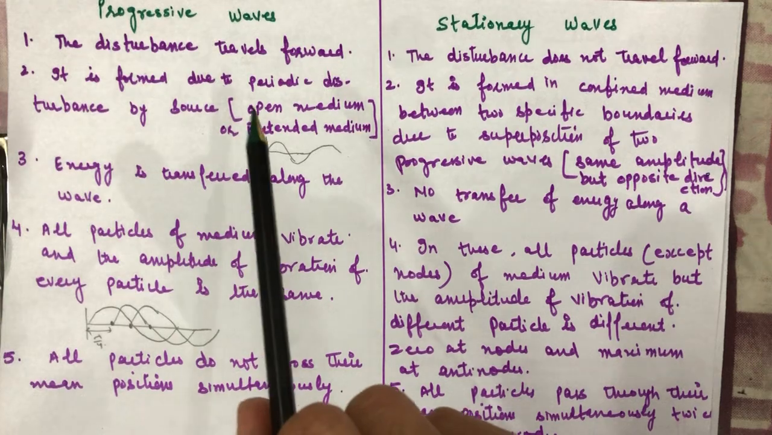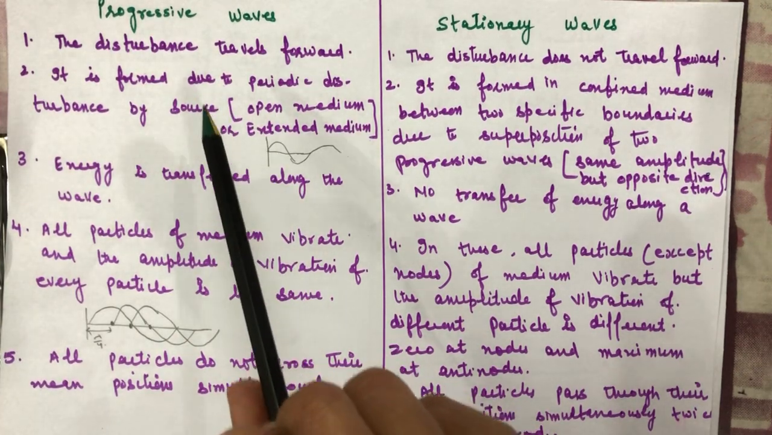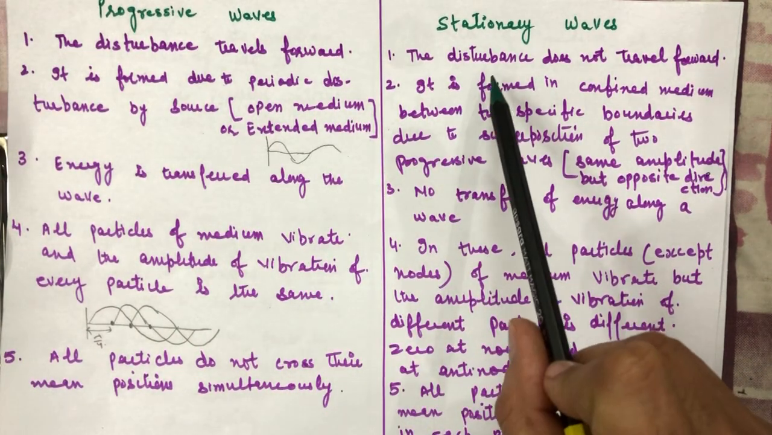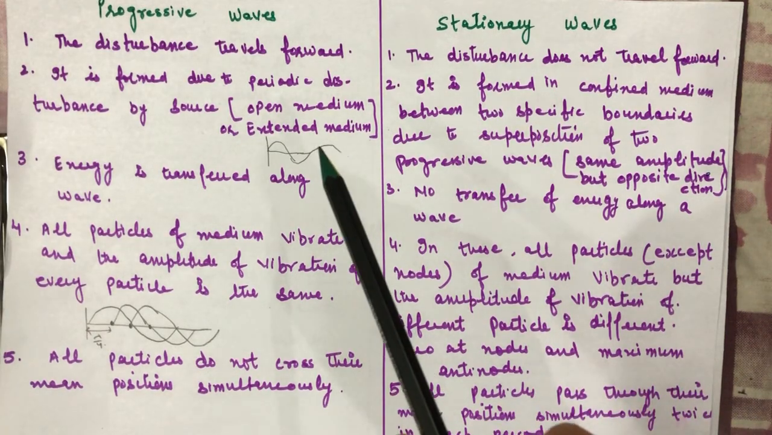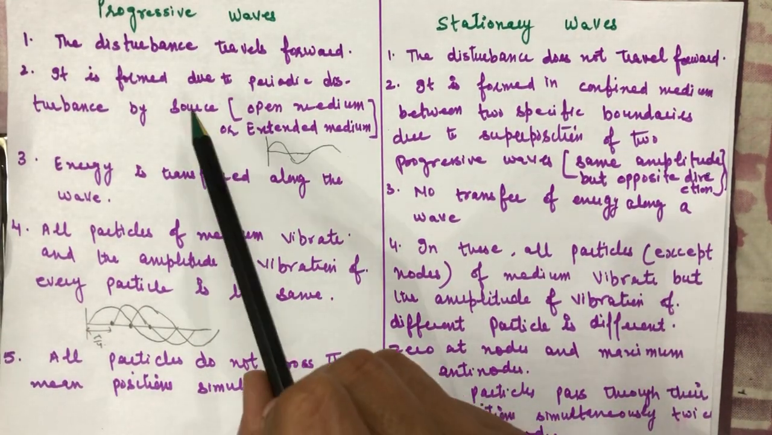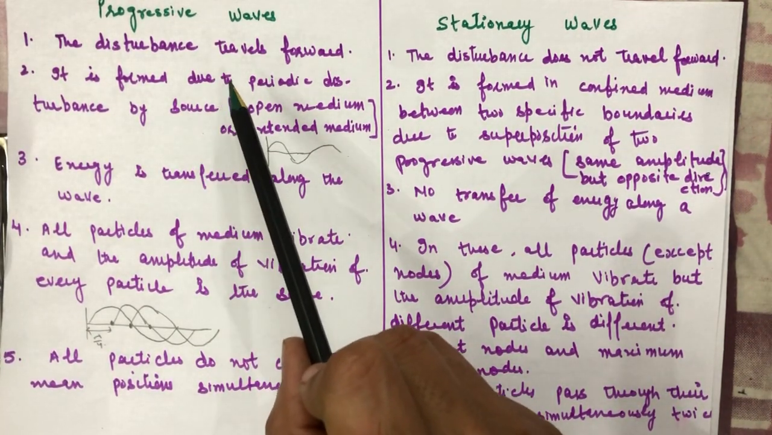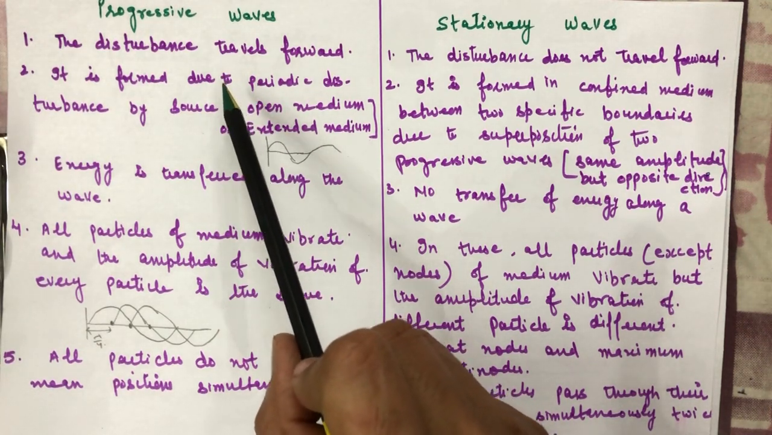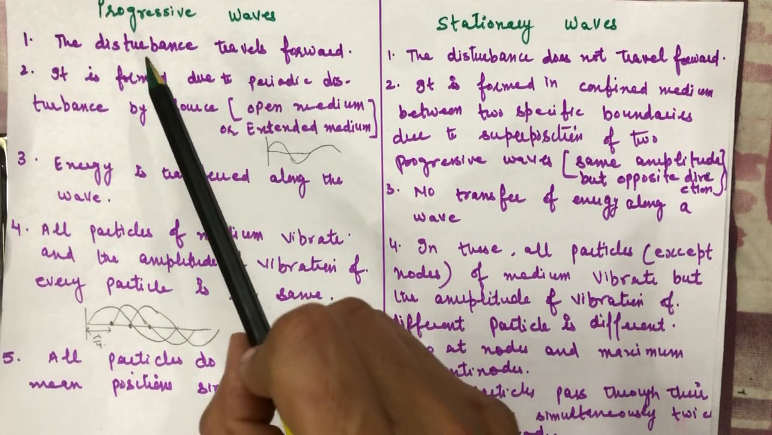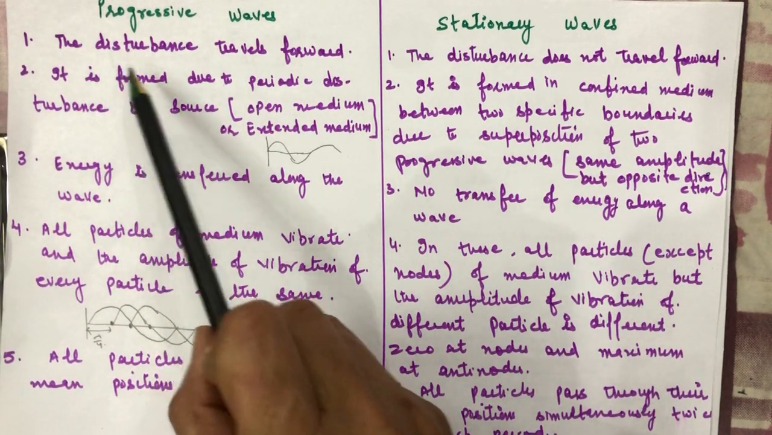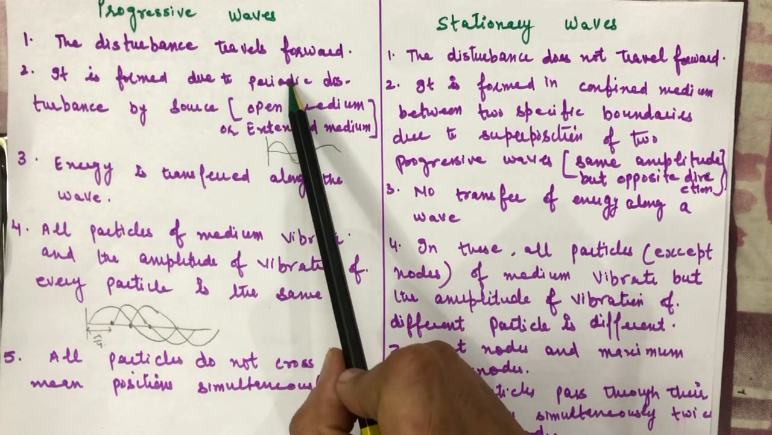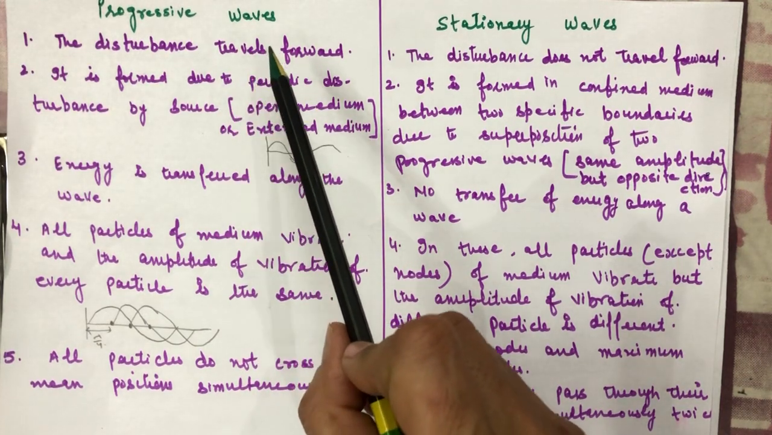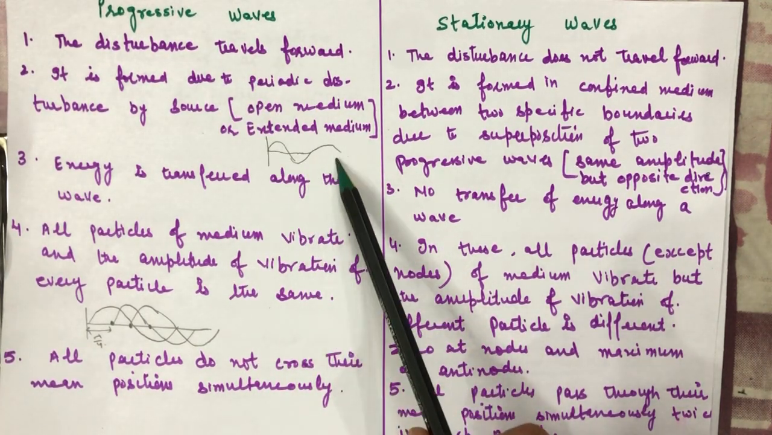So, first of all, how can we define a progressive wave and how can we define a stationary wave. A progressive wave is a wave in which the crests and troughs travel forward, or in a longitudinal wave, the rarefactions and compressions. So we can say that the disturbance that travels forward is a progressive wave.